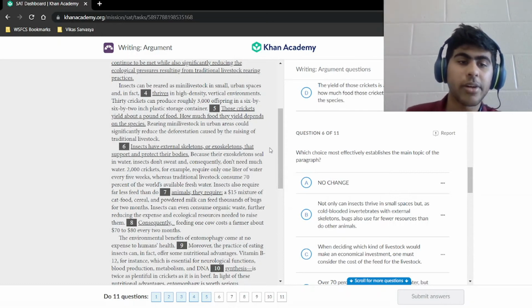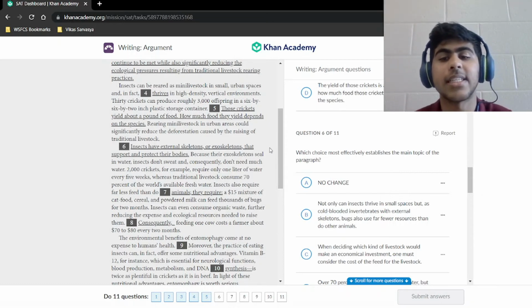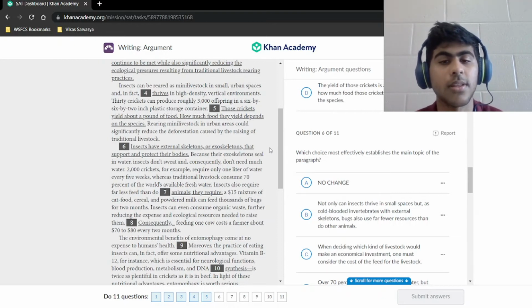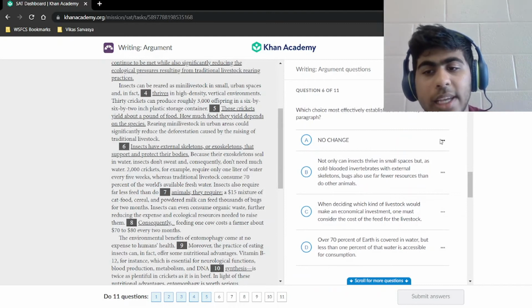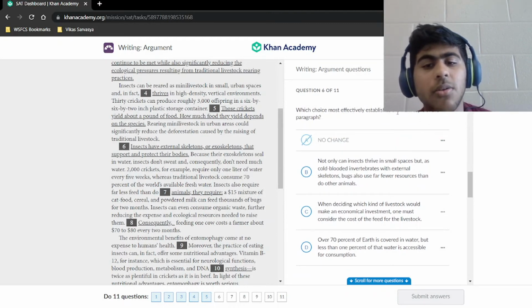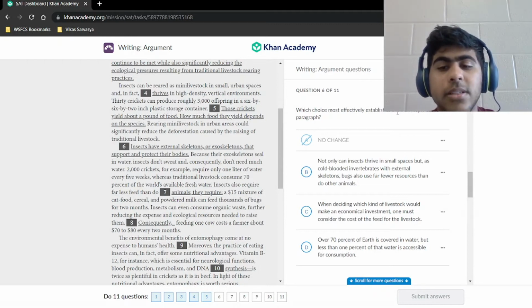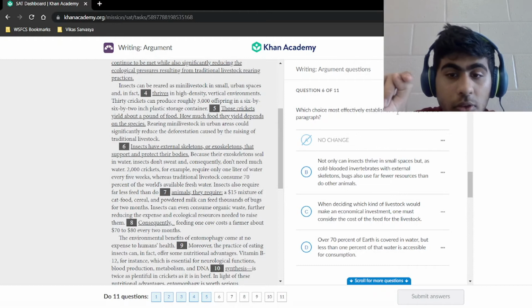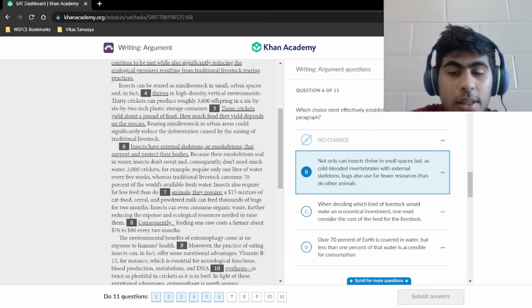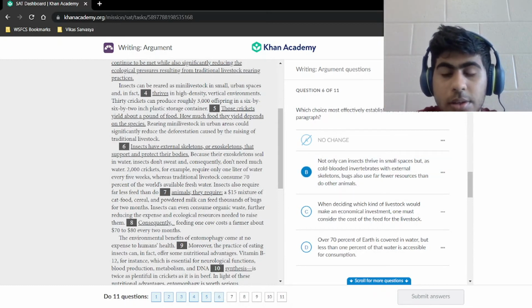So I think what we're going to see is the main topic here is that insects require less resources than do other animals. And, well, choice A doesn't really support that. No change doesn't support that. And then we have choice B. Not only can insects thrive in small spaces, but as cold-blooded invertebrates with external skeletons, bugs also use far fewer resources than do other animals. See, that says exactly, they use far fewer resources. Let's go with that one. Let's look at the other choices.